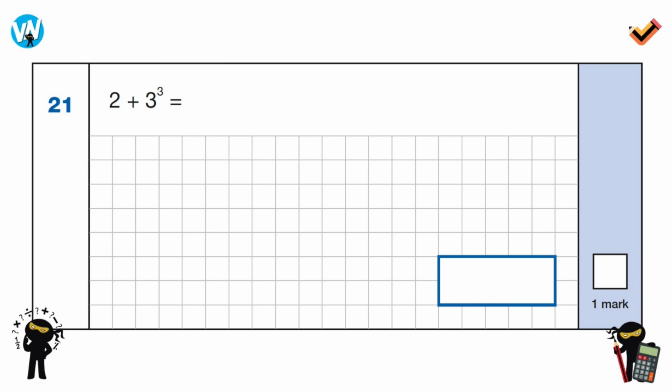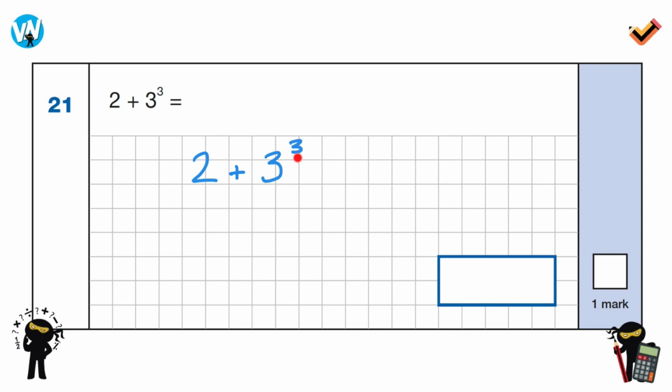So let's take a look at this quick stats question. My first tip would be to just write the question on the actual grid, and I'm going to write it a little bit larger than the squares. I know that sort of annoys some people, but it's just so it's a bit more visible. So we've got 2 add 3 cubed. The first part is we've got the orders that we're going to need to do first.